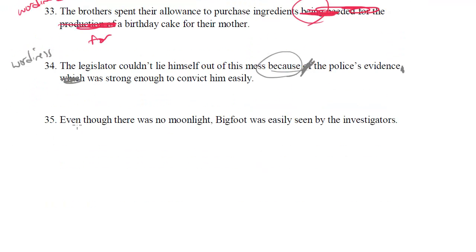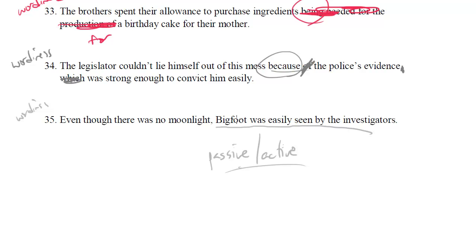Even though there was no moonlight, Bigfoot was easily seen by the investigators. Another example of wordiness. This has to do with passive and active voice. And remember, any of these terms that are confusing, go to the SAT Grammar Bootcamp videos or SAT Grammar Tactics videos, because there you'll see basically a deep explanation of all these different concepts. But here, we have the use of the passive voice, right? Bigfoot was easily seen by the investigators.